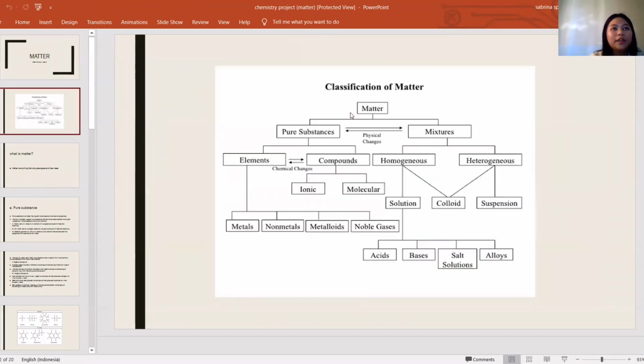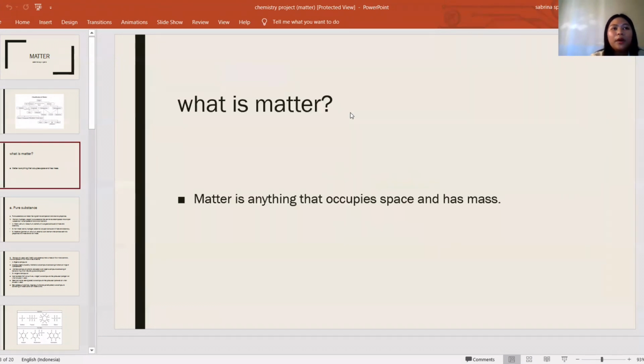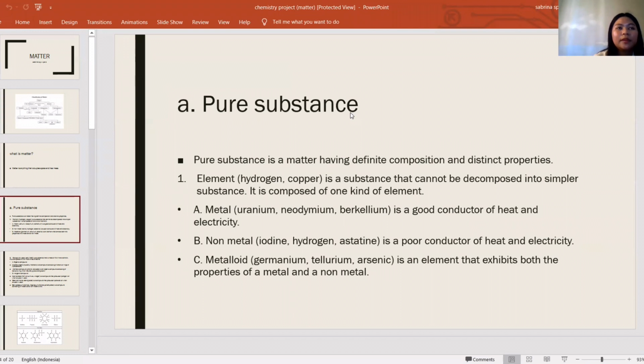This picture is the branches of classification of matter, where they are pure substance and mixtures. What is matter? Matter is anything that occupies space and has mass. The first one we're going to talk about is pure substance. Pure substance is a matter having definite composition and distinct properties.